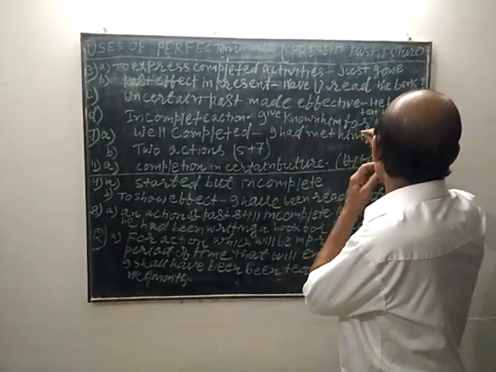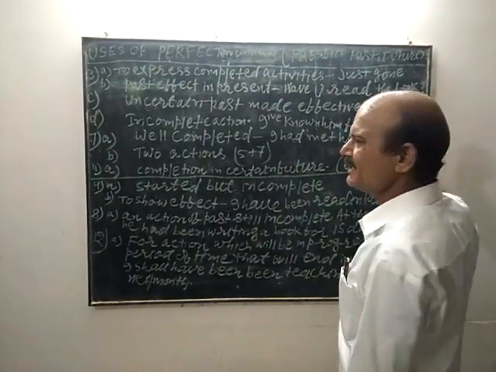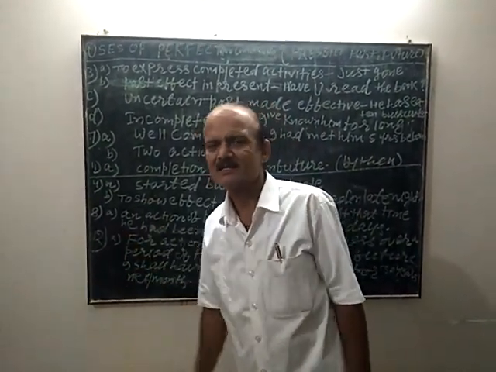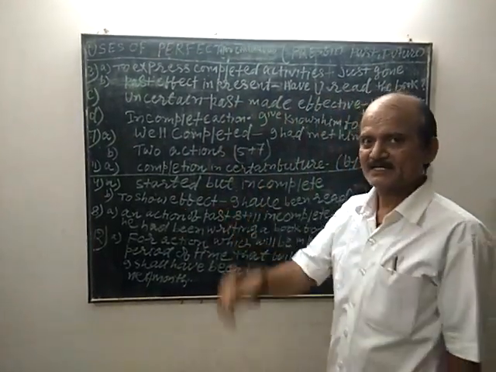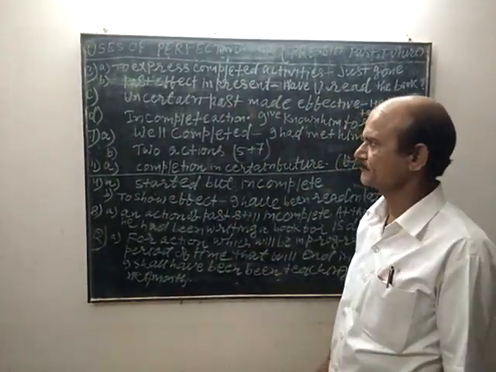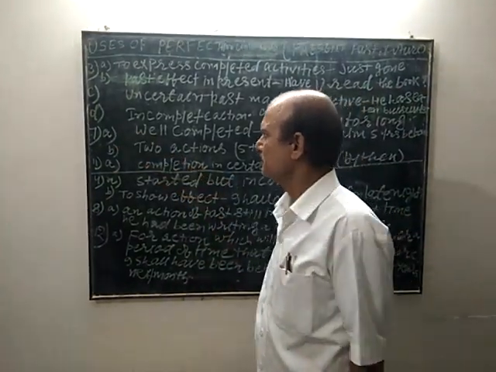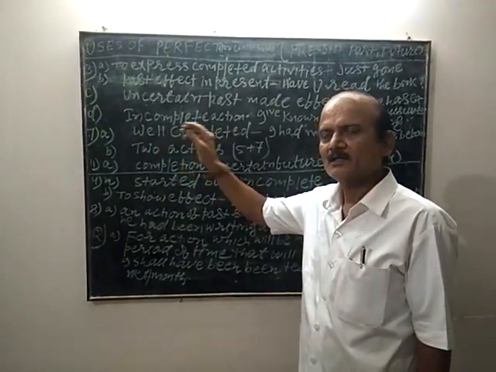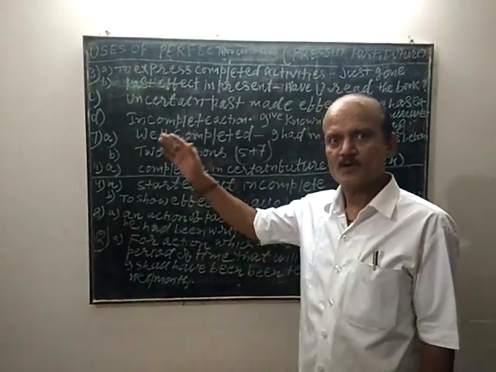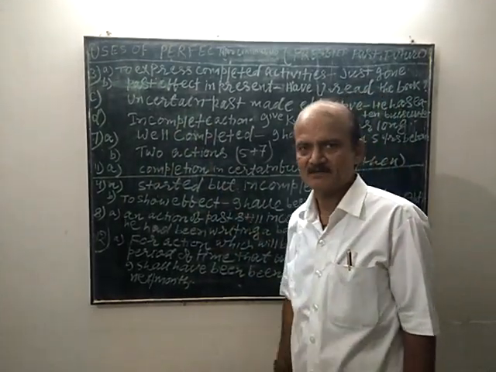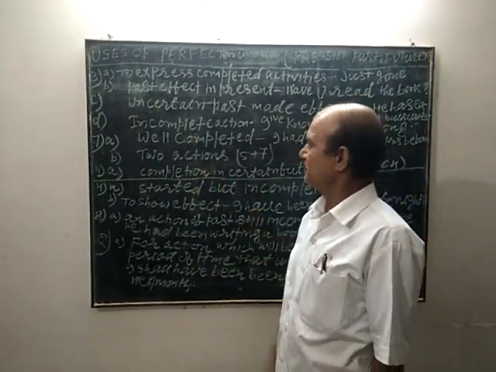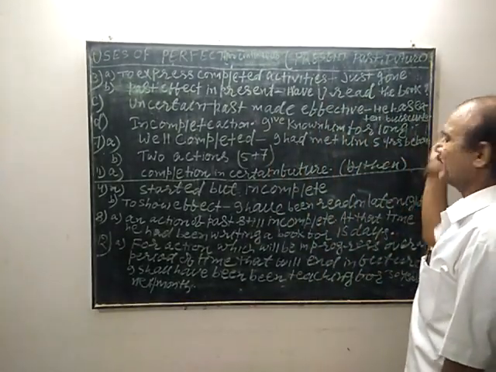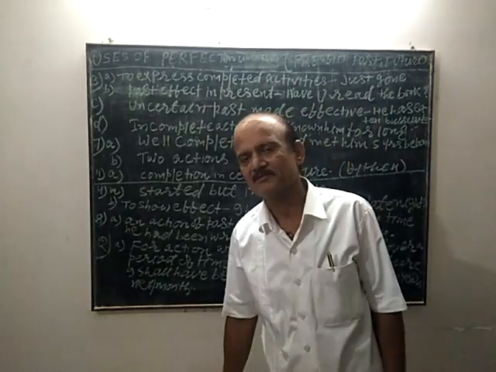For example, he has eaten biscuits. He has eaten his lunch. He has completed his homework. The usage of past perfect tense. The work which is well completed. By well completed, what do we mean? I had met him 5 years ago or before.